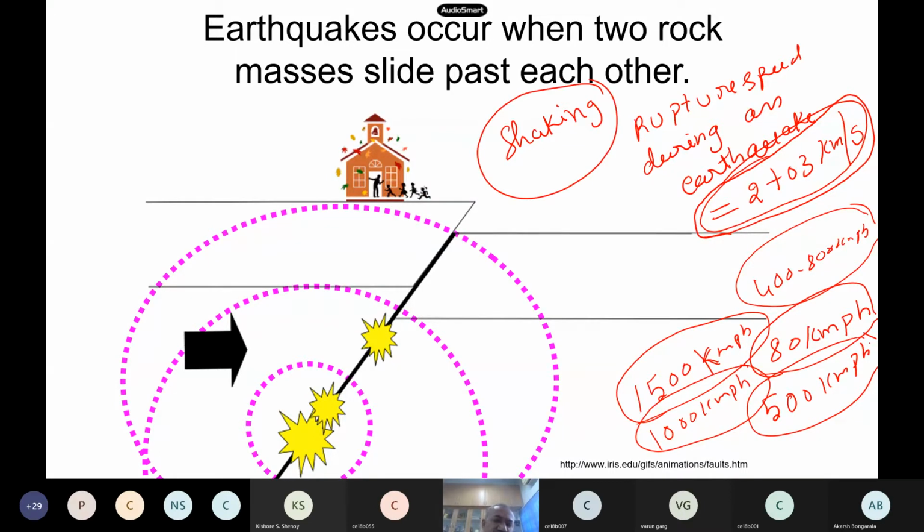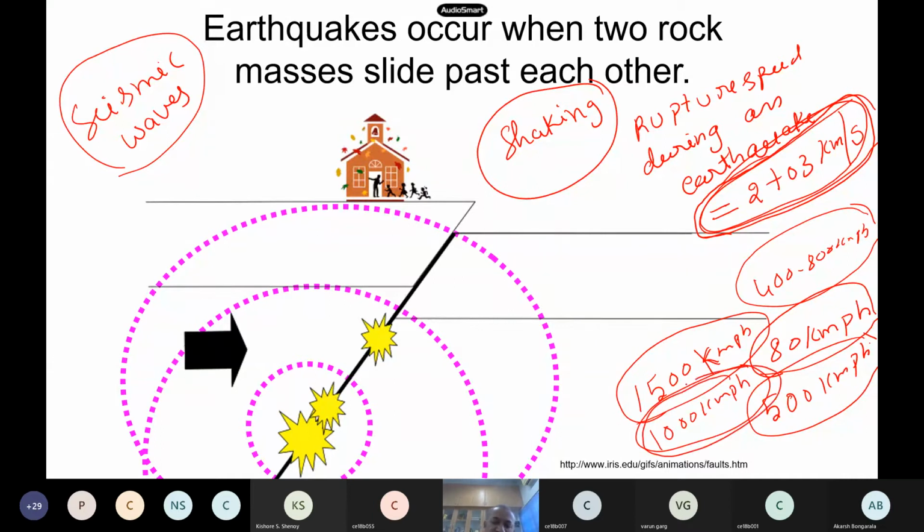When this shaking happens, the seismic waves come into picture. This is a very important thing. All the headache in earthquakes comes because of this speed. In traffic they say, speed thrills but kills. The same thing happens in earthquakes, but the speed is enormously high, so that it can generate this type of seismic waves.